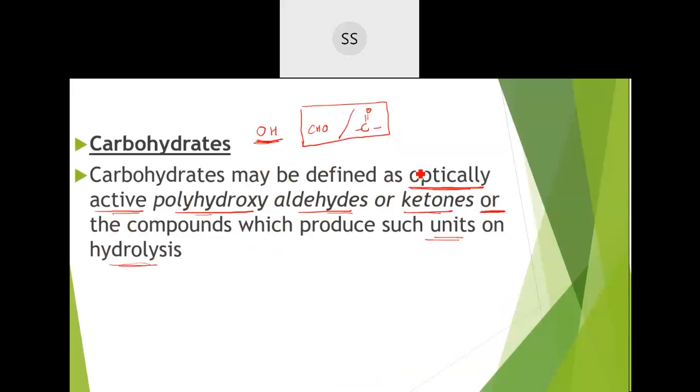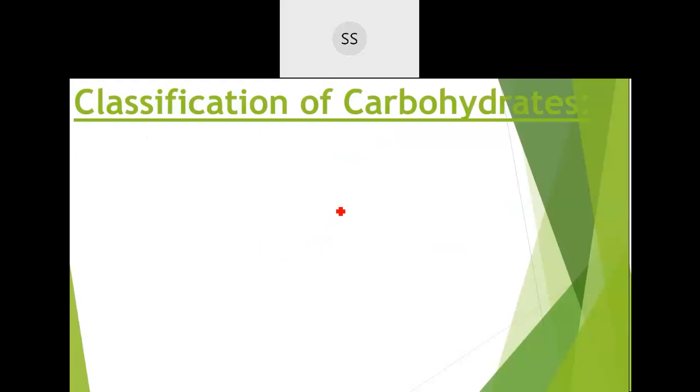So carbohydrates are optically active polyhydroxyaldehydes or ketones, or those compounds which produce such units after hydrolysis. Now let us go for the classification.